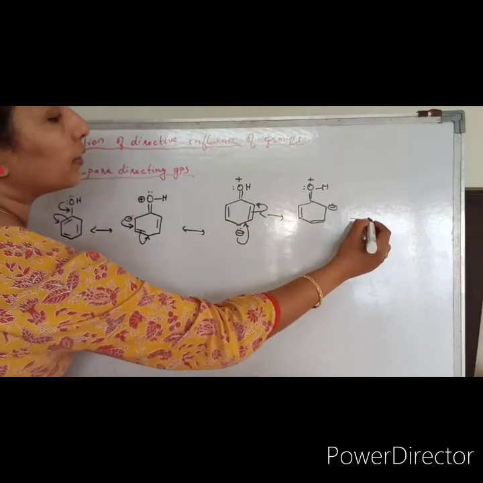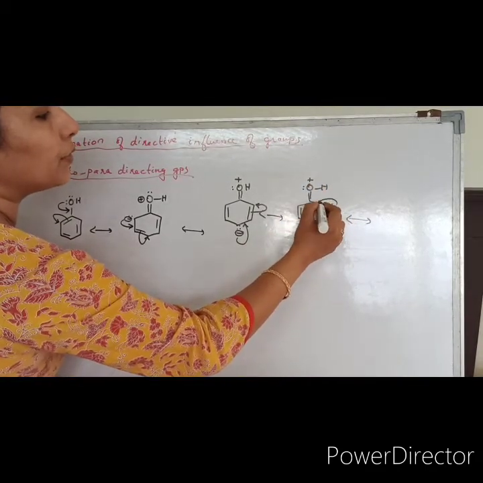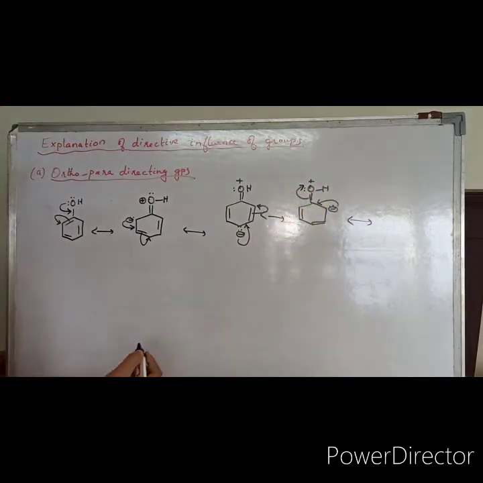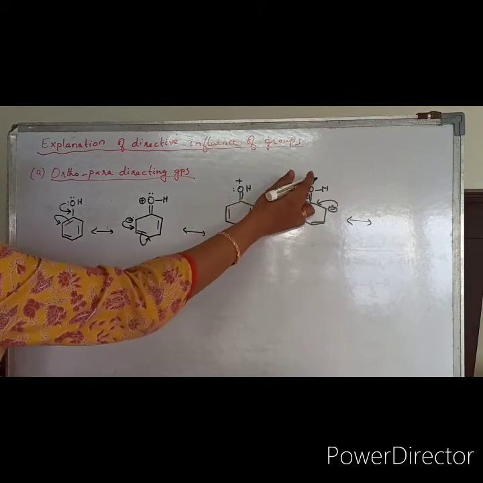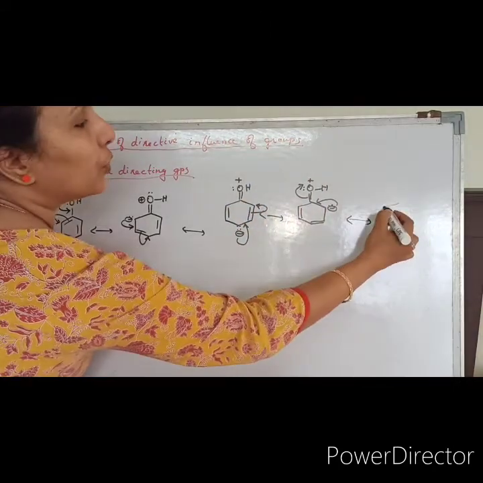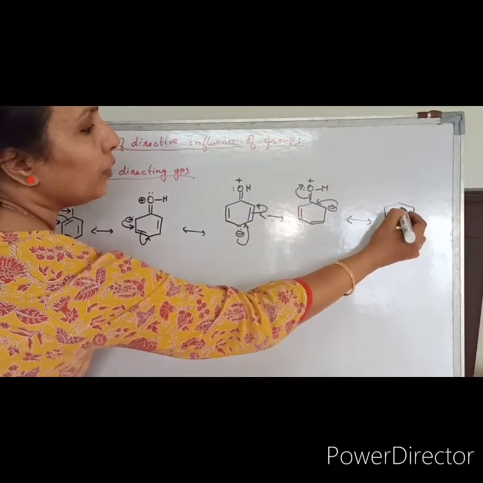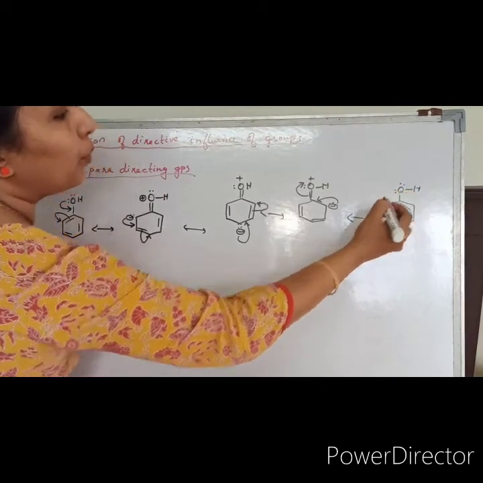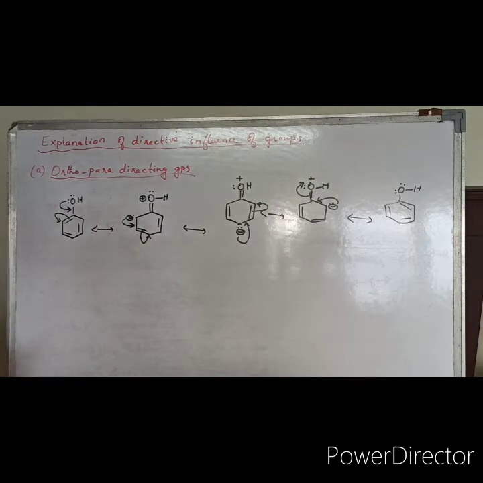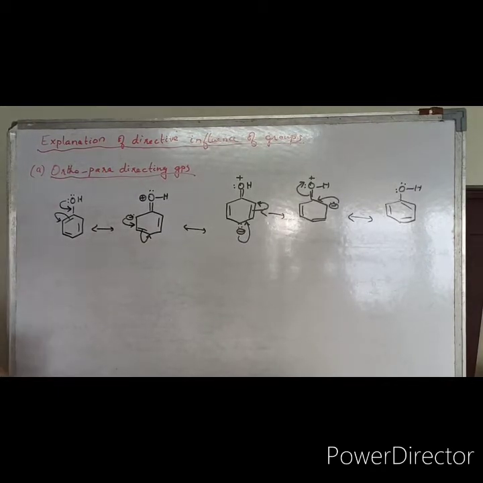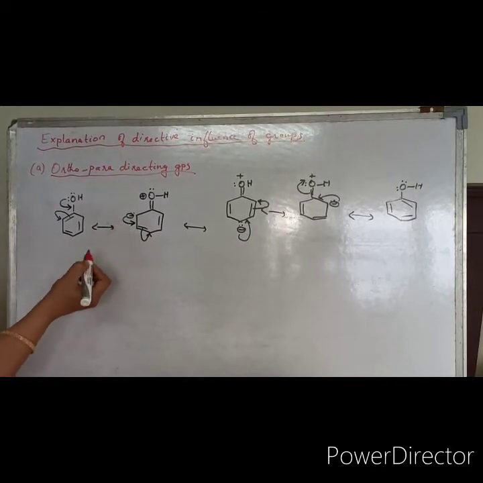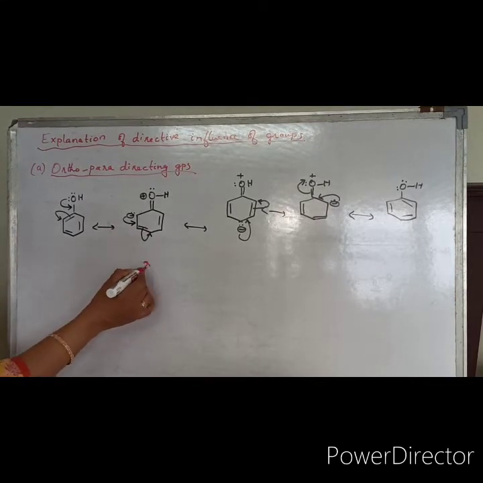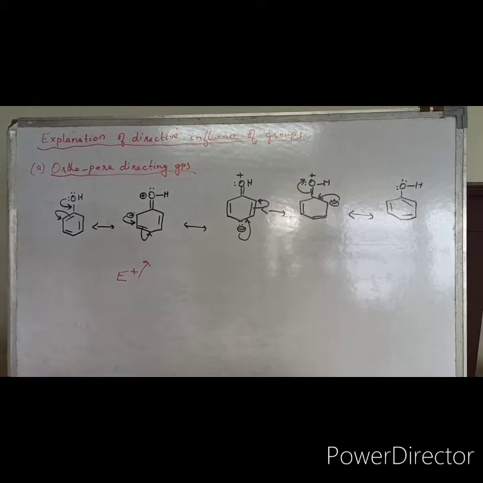In the next structure, this will be shifted here and this pi bond will be going to oxygen as a lone pair and the positive charge will be lost. So you will be getting OH, where oxygen now has both the lone pairs. If you look into this structure, you can see the electrophile coming to the ring will be attacking at a site where electron density is there.